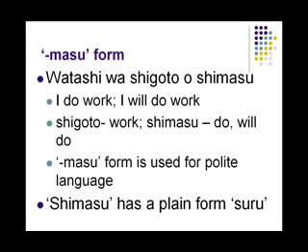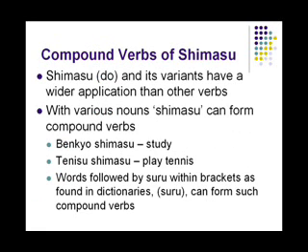The masu form is used for very polite speech. The plain form is not so polite. The masu form is very polite. The plain form for shimasu is suru. It is supposed to be an irregular verb, does not conform to the conjugation rules. Shimasu and its variants have wider application than other verbs.